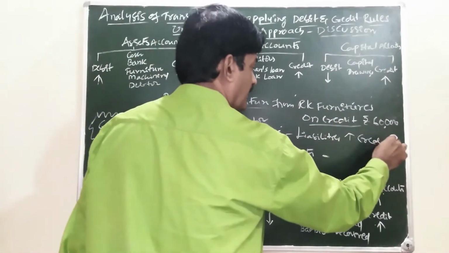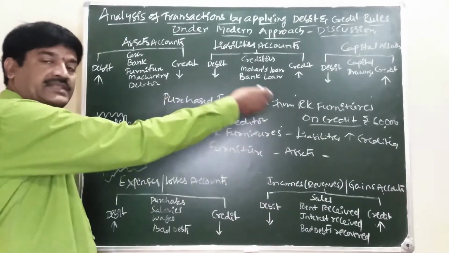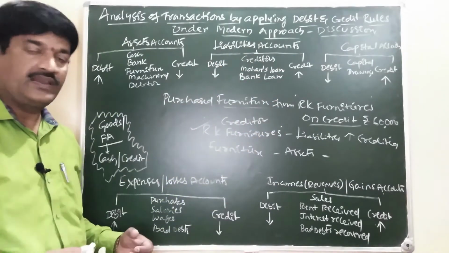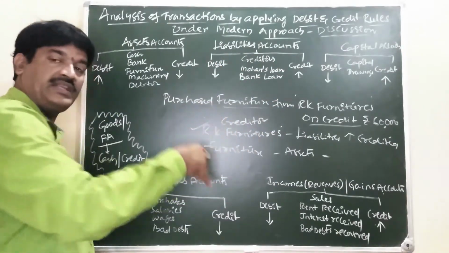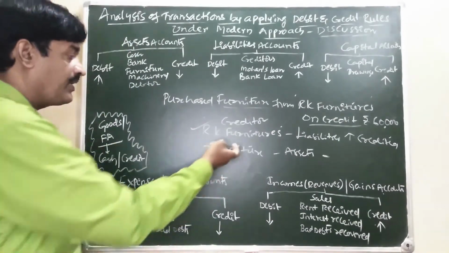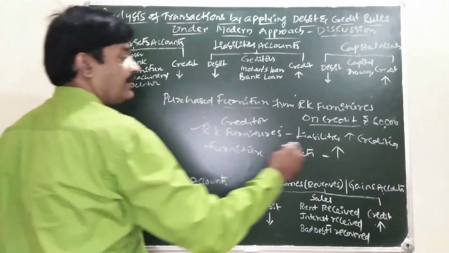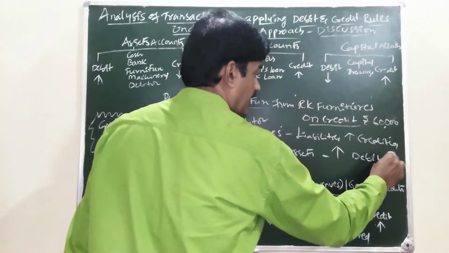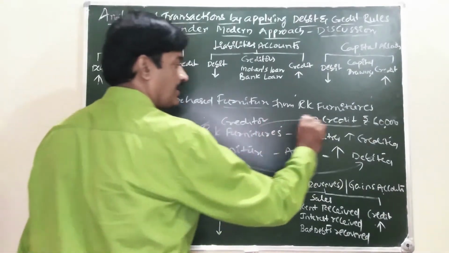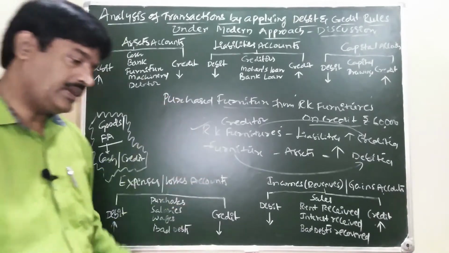Increase in liability is credited. Furniture is asset. When we are purchasing furniture, our furniture is increasing, our asset is increasing. Increasing the asset is debited. So furniture account is debited. RK Furniture account is credited.